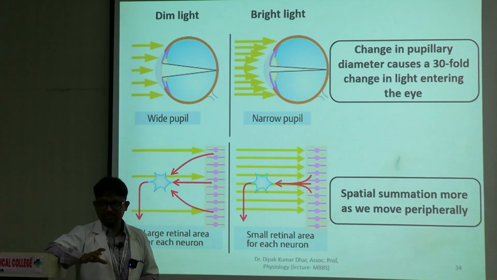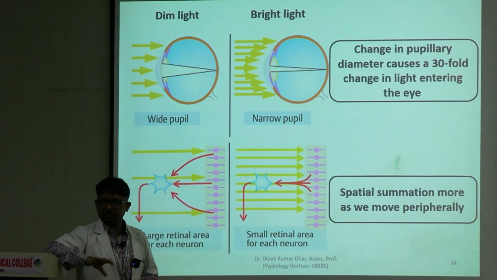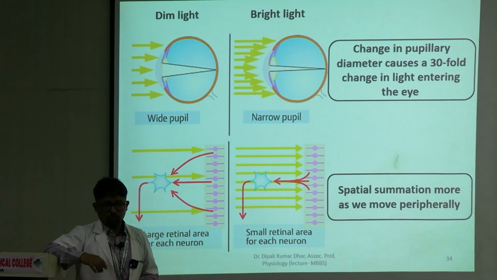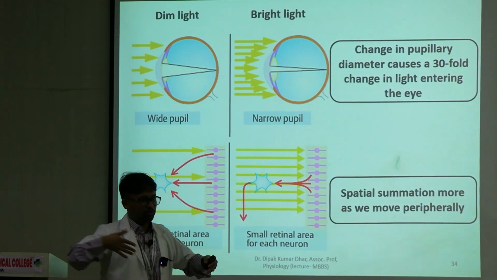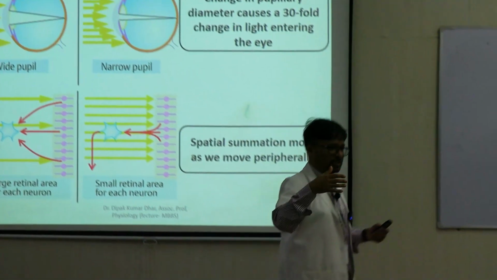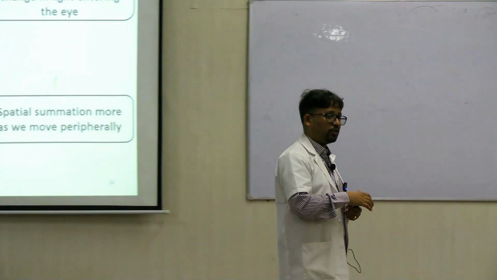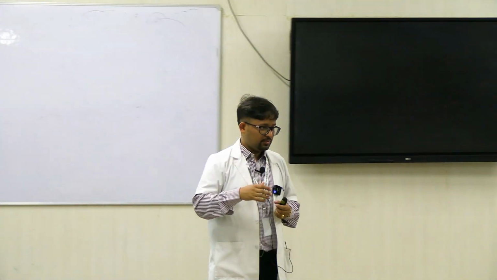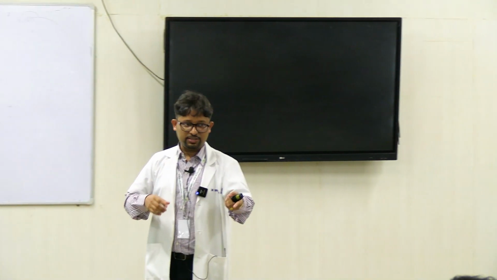Right? And in dim illumination, we saw in the last class that the receptor responsible for signaling is rods. In rods, normally there is a lot of convergence in the circuit, 1:200 to 1:60. This is the amount of convergence that is there. 60 to 200 rods ultimately converge on one ganglion cell. Right?